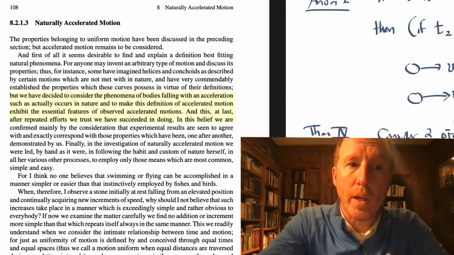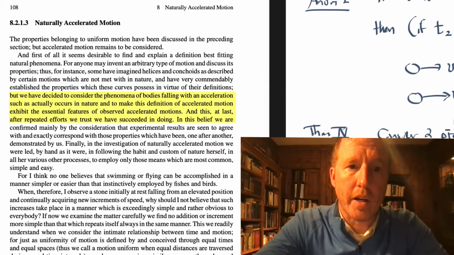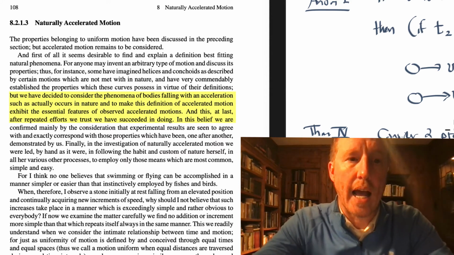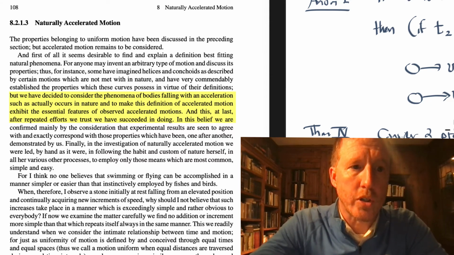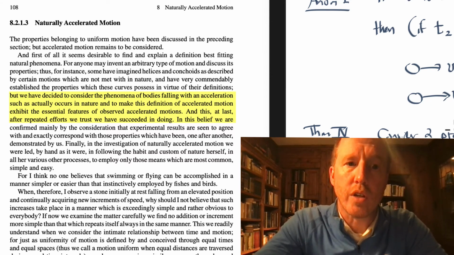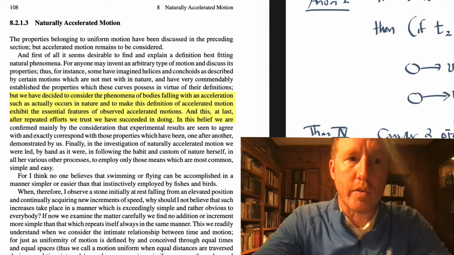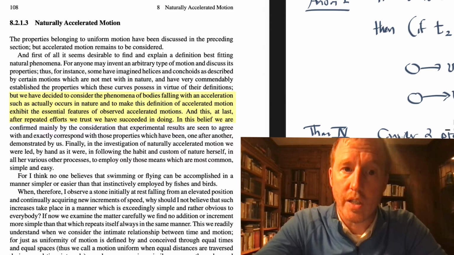He says, we have decided to consider the phenomena of bodies falling with an acceleration such as actually occurs in nature, and to make this definition of accelerated motion exhibit the essential features of observed accelerated motion. And this at last, after repeated efforts, we trust we have succeeded in doing.